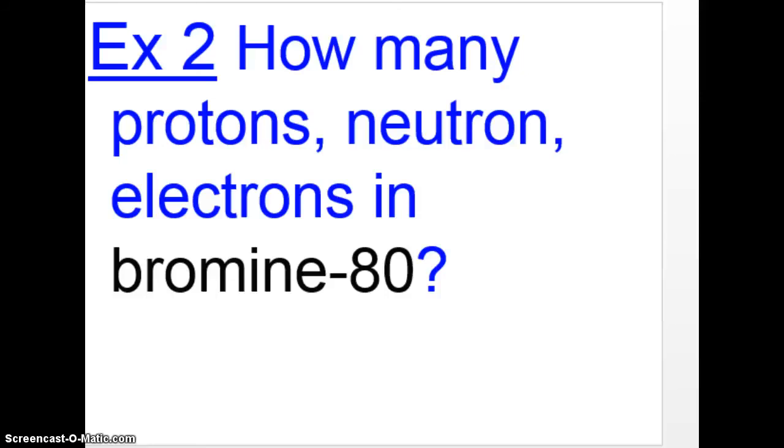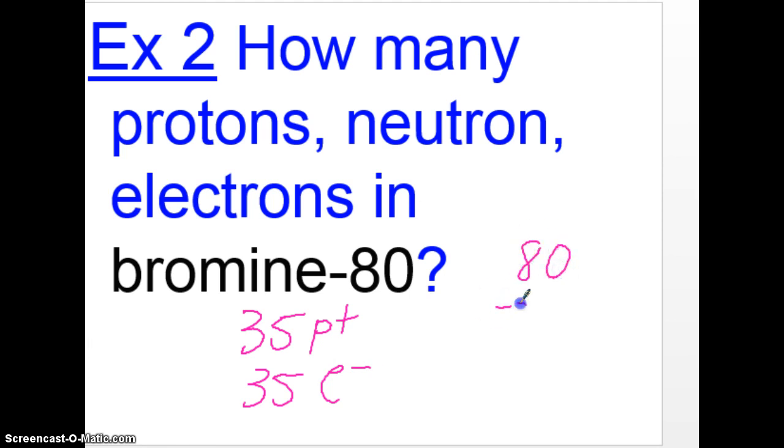So what you see there on the screen is its normal isotope, and its small number is 35. So we know that bromine has 35 protons. Since it doesn't say anything about a charge, it's also going to have 35 electrons. Now to find the neutrons, we're going to do 80 minus 35, and we will get 45 neutrons. So that's what bromine typically has for protons, neutrons, and electrons.